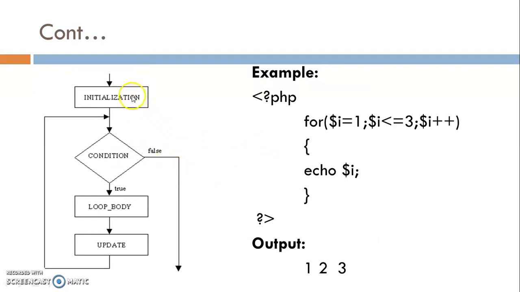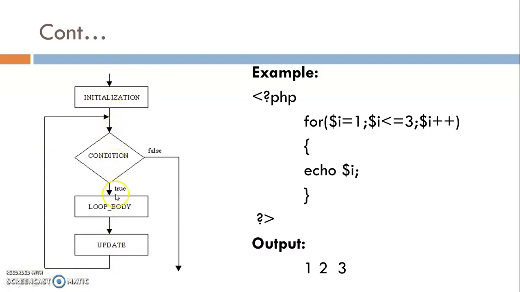Here in the flowchart, first of all initialization is done, and this statement is performed only one time. After initialization, the condition is checked. If the condition is true, then the body of the loop is executed, and then the value of the counter variable is updated, meaning increment or decrement is performed, then again the condition is checked.